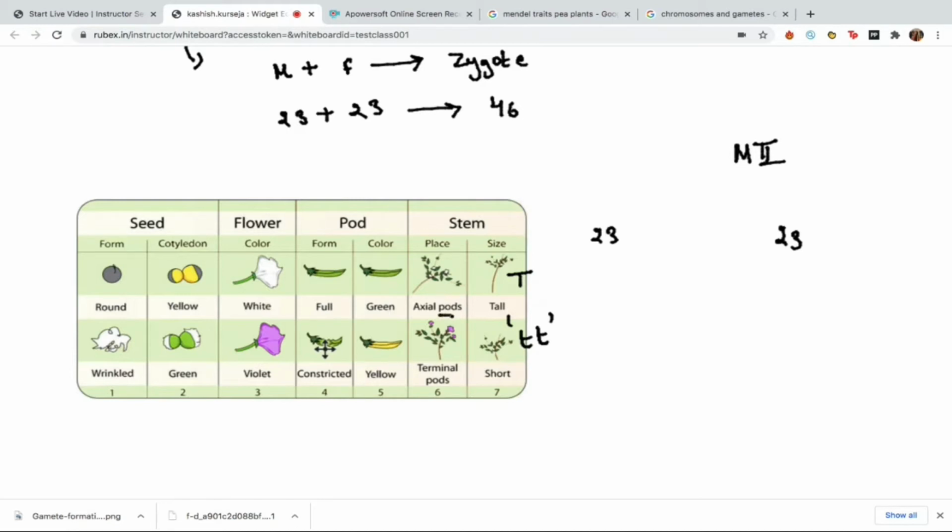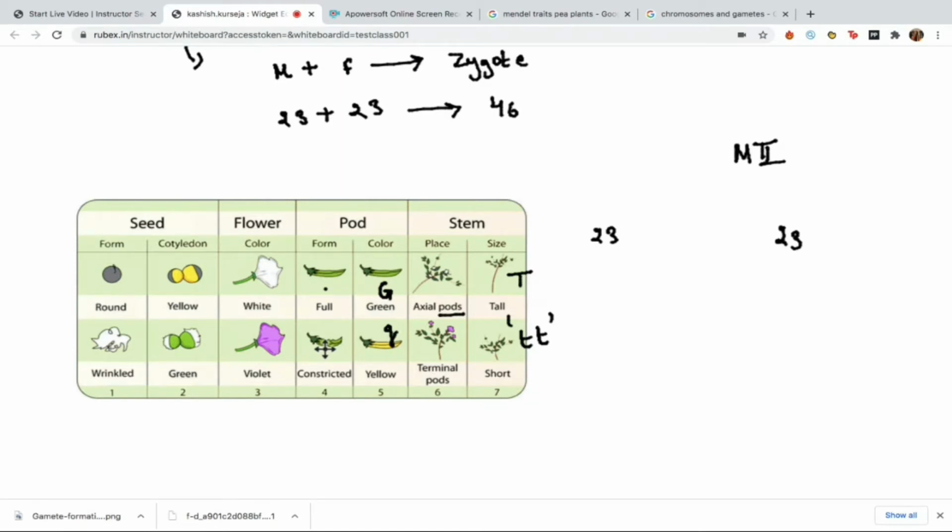Other characteristics we can see. Axial pods. Pods here refer to fruits. Axial pods, and we have terminal pods. Here axial pods are the dominant condition and terminal pods are the recessive condition. Fruit color. We have all seen that pea fruits are green in color. So green is the dominant condition represented by capital G, and yellow is the recessive condition represented by small g.